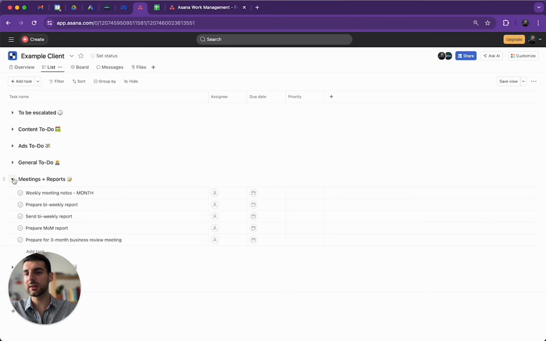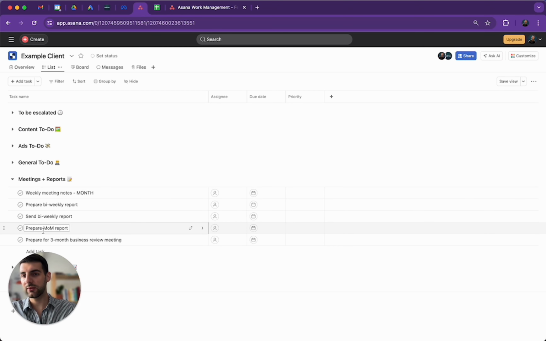Then we have the meetings and report section. Here we're putting any kind of meeting notes and any kind of reports that we need to do. So for example, the weekly meeting notes inside of this task here. Each week we add the different kind of meeting notes that we have had based on our meetings. Then we prepare bi-weekly reports. Now this can always vary. Some clients want weekly reports, some clients want bi-weekly, and some other clients want monthly reports. So this is always different.